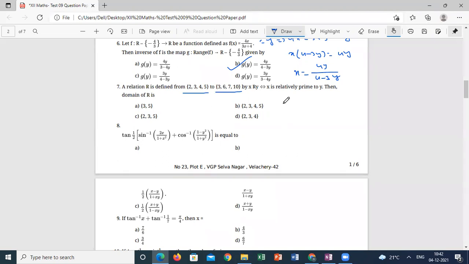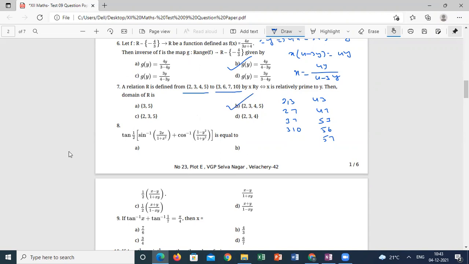I can say 2 comma 3. 2 comma 7. 2 comma 6 I can't take. 2 comma 10 also I can't take. Correct? Yes, sir. Again 3 comma 7, 3 comma 10, 4 comma 3, 4 comma 7, 5 comma 3, 5 comma 6, 5 comma 7. Then the domain of R. What is the domain of R? 2, 3, 4, 5.